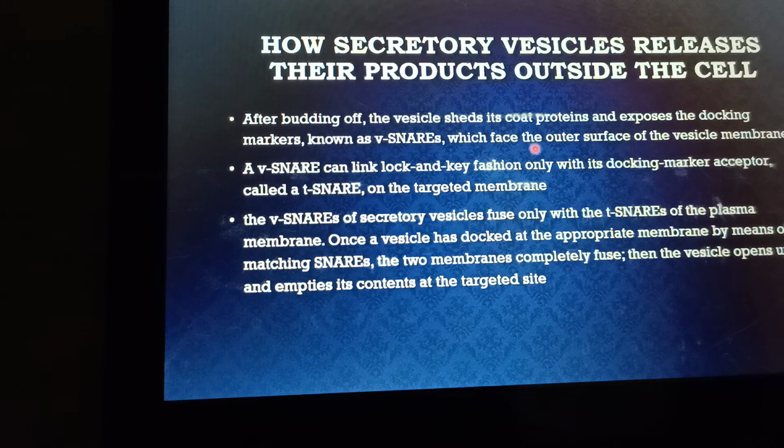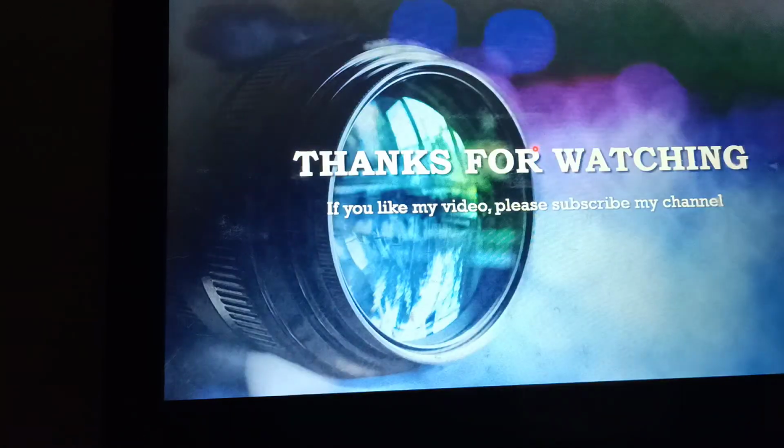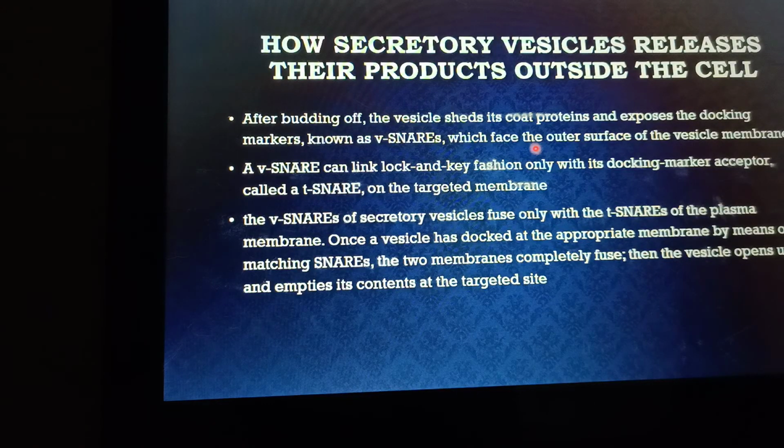So how does the secretory vesicle release its products outside the cell? As I already told you, the V snare, a docking marker present at the surface of the secretory vesicle, gets exposed and binds with the T snares, which are docking marker acceptors present at the targeted membrane.